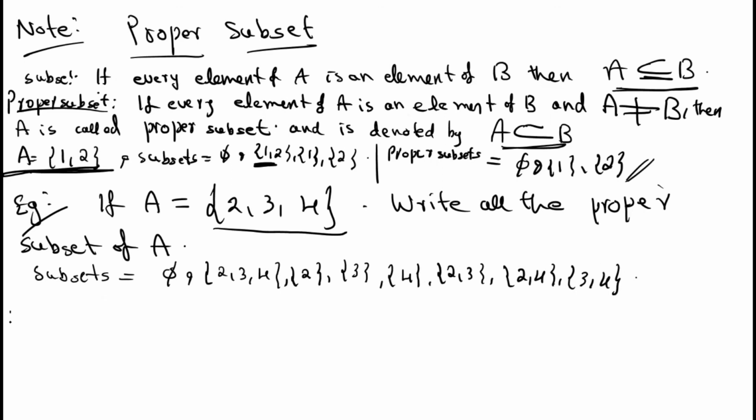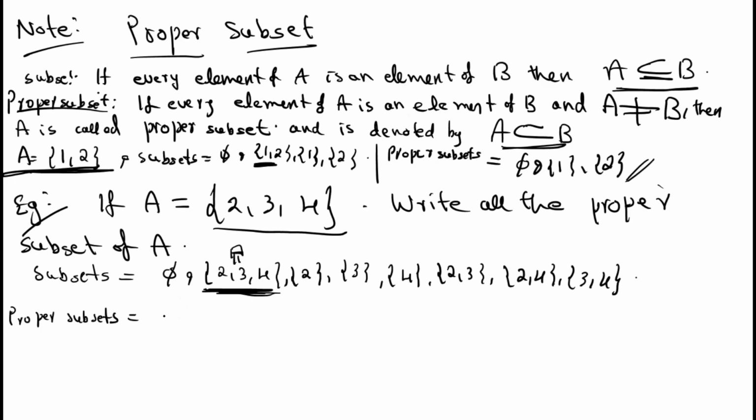Now proper subsets. You need to remove the equal set. It's the given set, right? Set {2, 3, 4} is equal to A itself, right? Remove this set and write all the other sets.